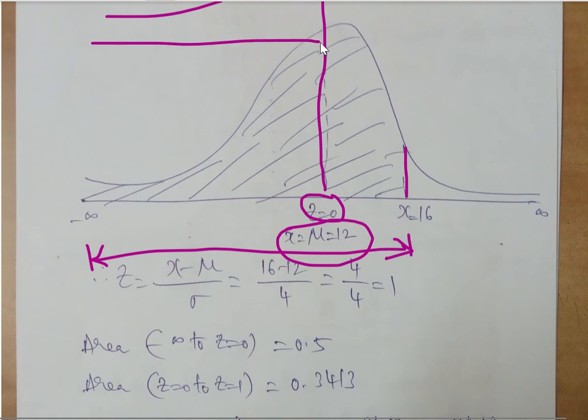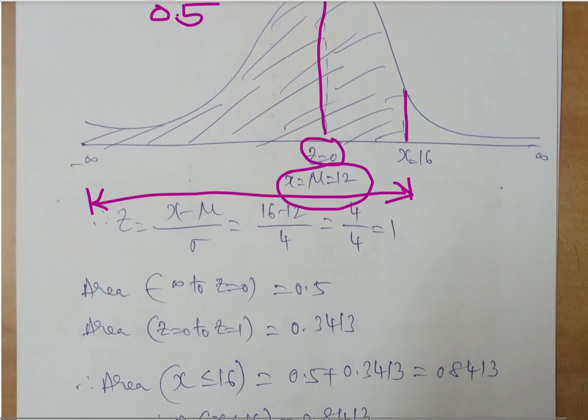So this we know now. From this to this, it is 0.5. Now what do I want to calculate? I need to calculate only this much. If I know this and add both of them, I should be able to get it. Let us see how we can get it now.